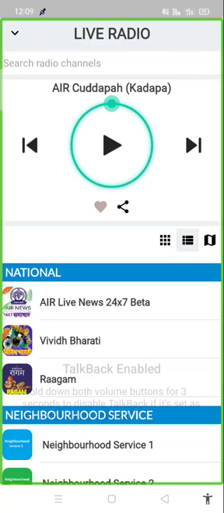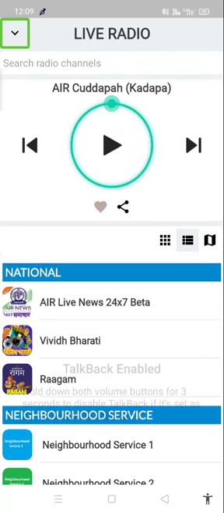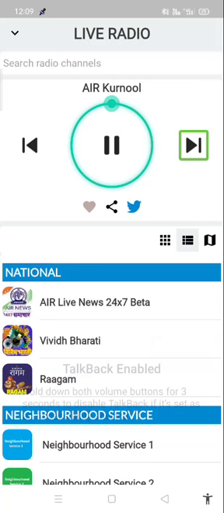See, live radio Kadapa. I'm again selecting the down button, next channel. Search, previous. Play instead of pause, it is showing the next channel button. Just I'm double tapping on next channel. It is playing the next channel. Again I'm double tapping. It will play the next channel. Again, double tapping. It is playing the next channel.